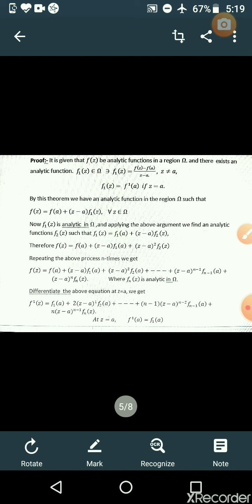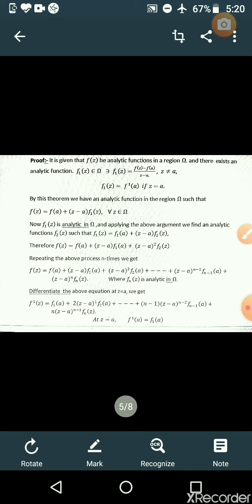Similarly, repeating the same process n times, we get f(z) = f(a) + (z - a) f1(a) + (z - a)^2 f2(a) + ... + (z - a)^(n-1) f_(n-1)(a) + (z - a)^n f_n(z), where f_n is analytic in the given region omega.